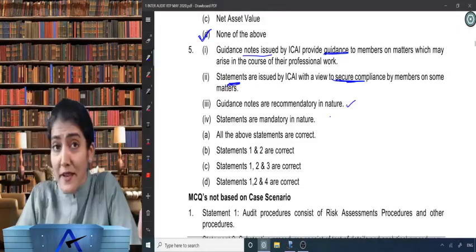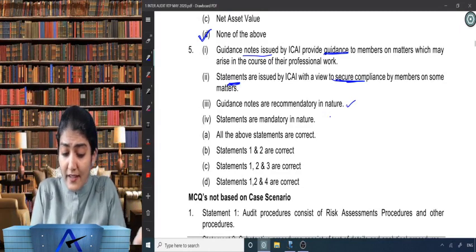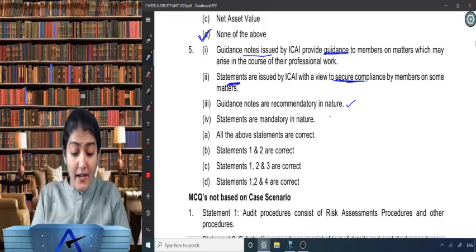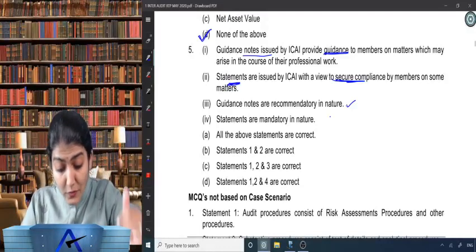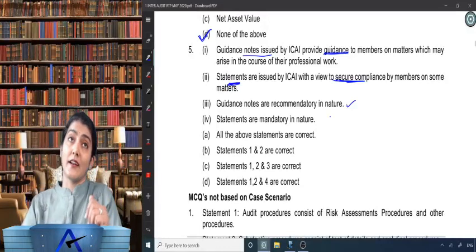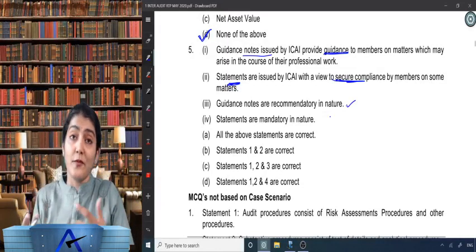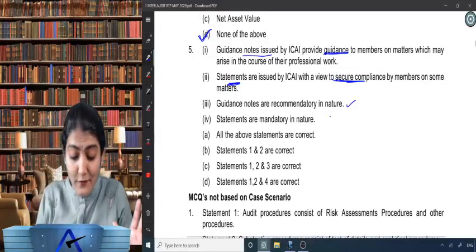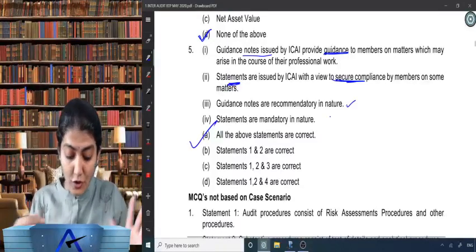Guidance notes are recommendatory in nature. Statements are mandatory in nature. Everything they are saying is right over there. So all the above statements are correct. They have to create some wrong options, like 1 and 2 are correct, 1, 2, 3 are correct, and 1, 2, 4 are correct, but we have to select the right option. So all the above statements are correct, and A is the correct option.